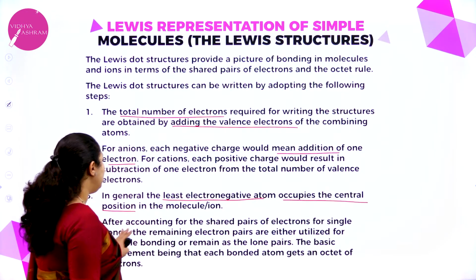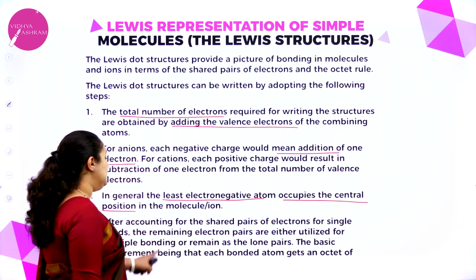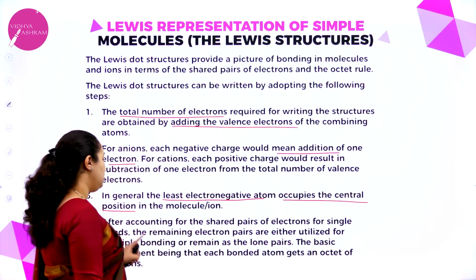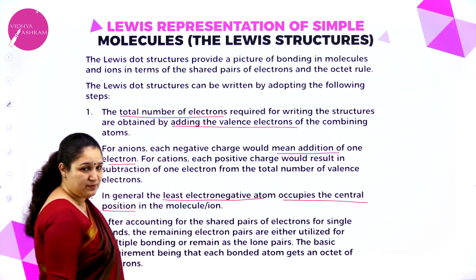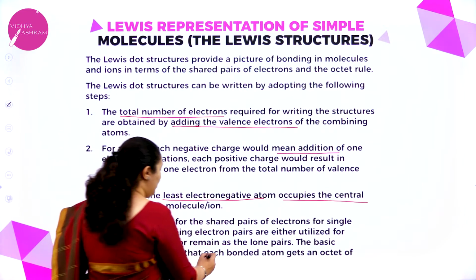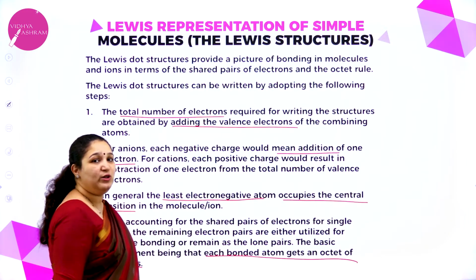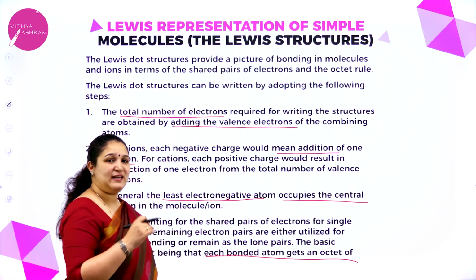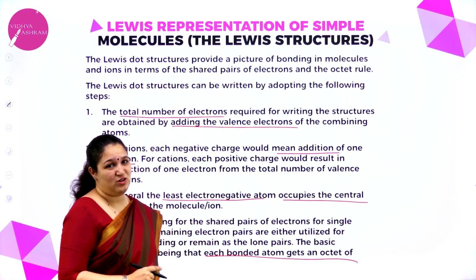Fourth rule: after counting the shared pairs of electrons for single bonds, the remaining electron pairs are either used for multiple bonding or remain as lone pairs. The basic requirement is that each bonded atom gets an octet of electrons.